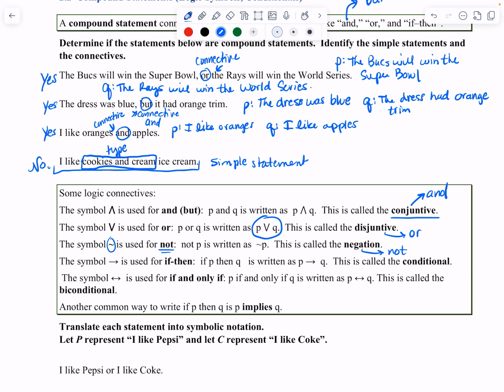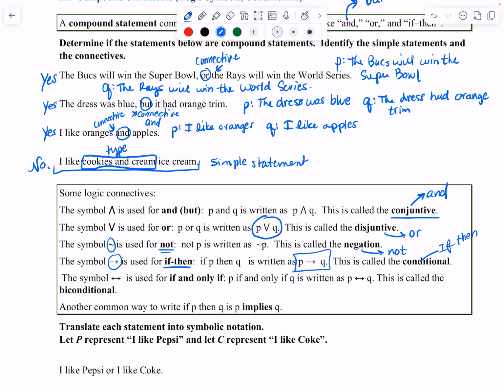Then we have a symbol, the arrow going to the right, which is used for if then. If P, then Q is written as P arrow Q. So this is what it looks like symbolically. This is called the conditional. Again, conditional goes with if then. So if a condition is met, then this happens.